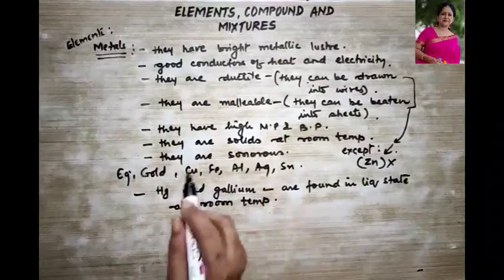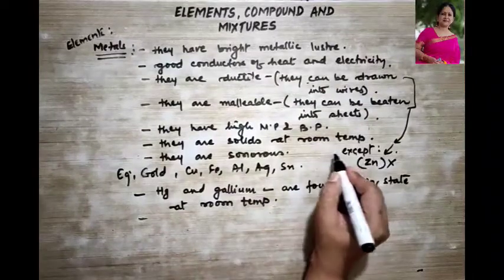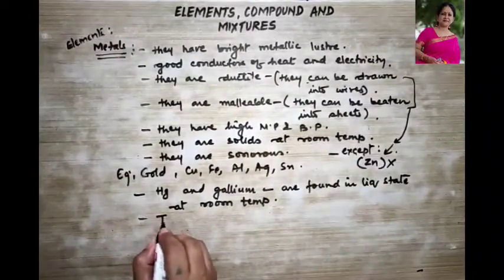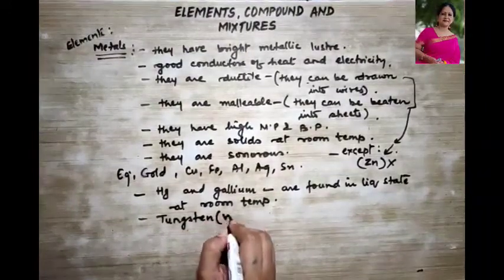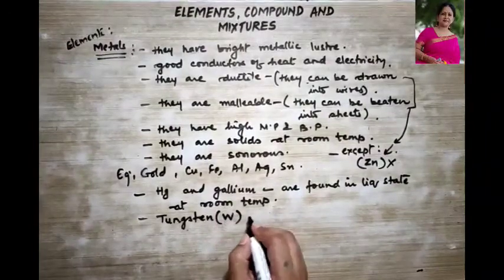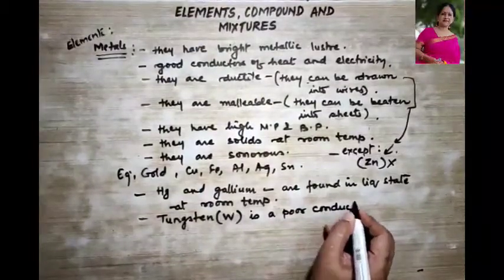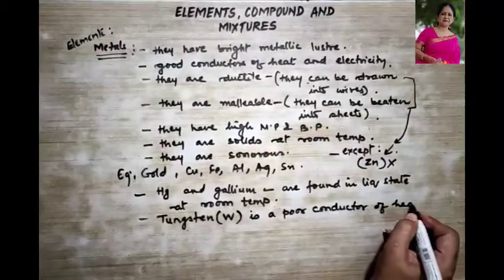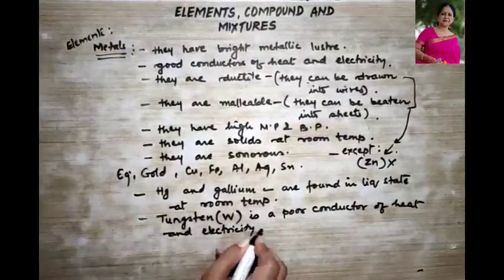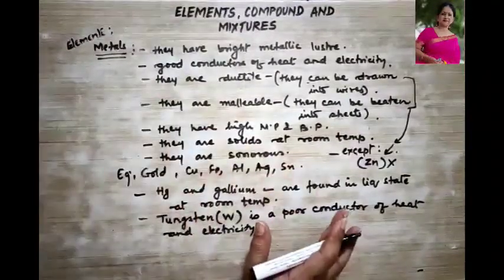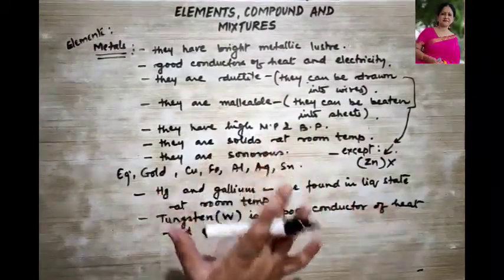Then, as I told you, metals are good conductors of heat and electricity. But over here there's one more exception. What is that exception? Tungsten, which is W. Its symbol is W. It is a poor conductor of heat and electricity, right? So this was all about metals. Metals have bright luster, meaning they have a shiny surface.